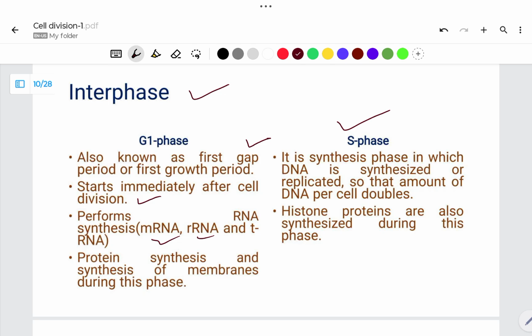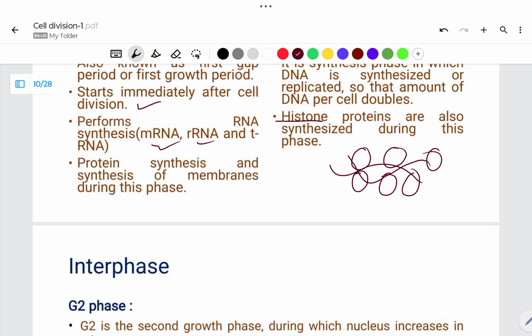In S phase, DNA undergoes duplication and a new copy of DNA forms, which is known as replication. Here, histone proteins are synthesized. Histones are the proteins required for DNA wrapping. After formation, DNA binds with histone protein, and histones stabilize the structure of newly formed or existing DNA.